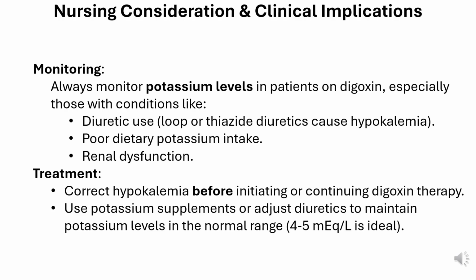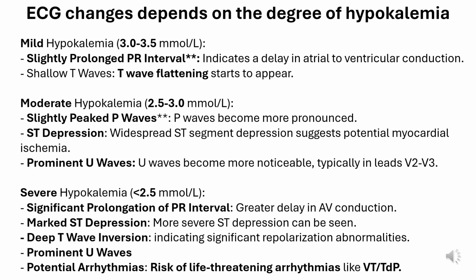Treatment. Correct hypokalemia before initiating or continuing digoxin therapy. Use potassium supplements or adjust diuretics to maintain potassium levels in the normal range. 4 to 5 milliequivalents per liter is ideal. The severity of ECG changes depends on the degree of hypokalemia.